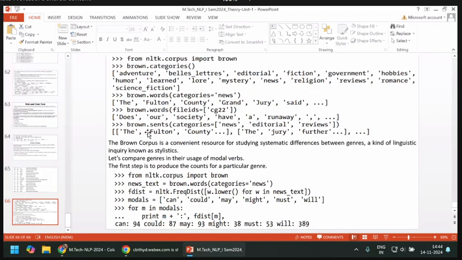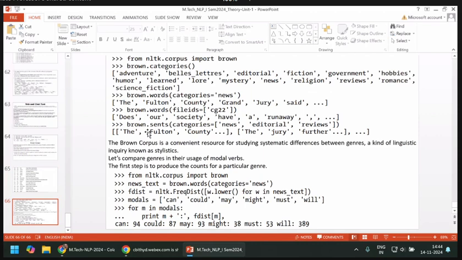Now we can see this brown.sents. How many sentences are there? Previously we used set for unique words. Now for sentences, for fetching the number of sentences, use this .sents. So sents of categories: news, editorial, and reviews.